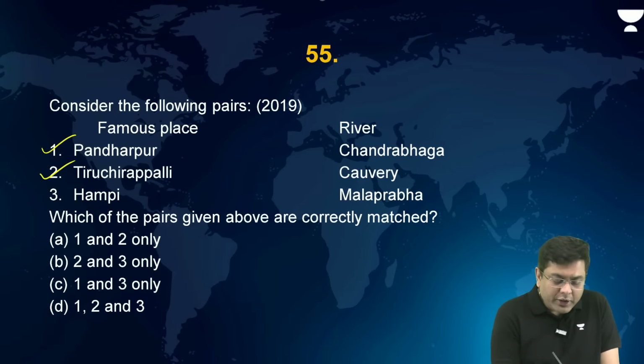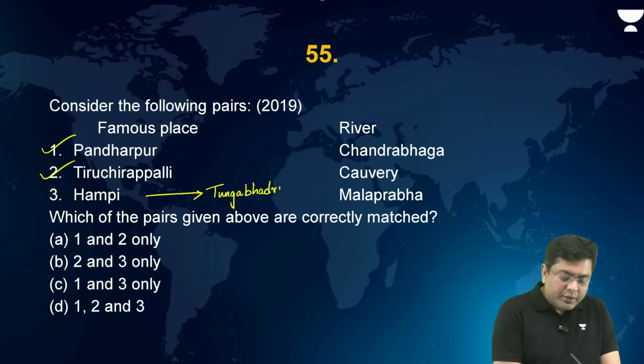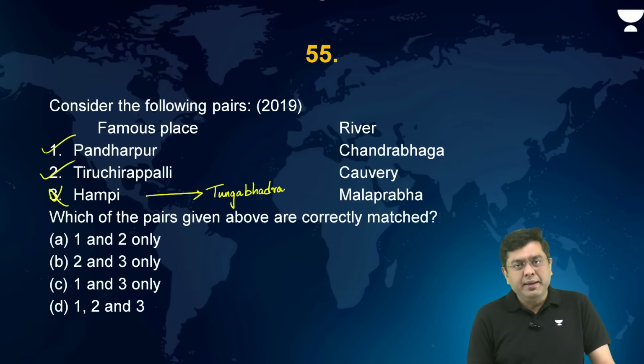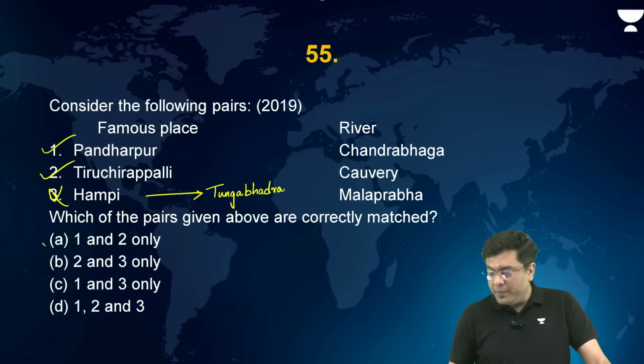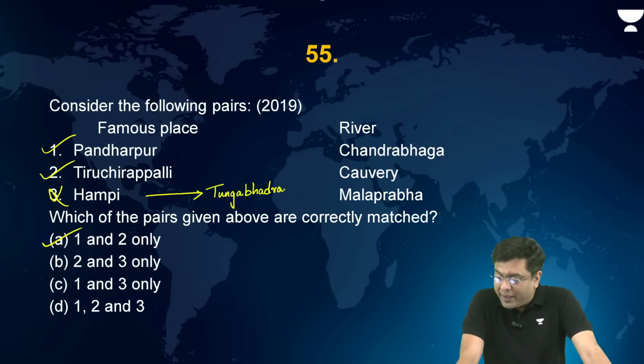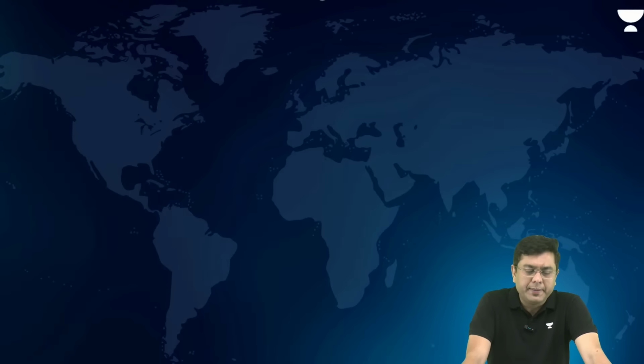Hampi lies on the banks of river Tungabhadra, not on the banks of Malaprabha. So it lies on the banks of Tungabhadra. Okay, so this is incorrectly matched. So here, which of them are correctly matched? The correct answer is going to be A, that is 1 and 2 only. Okay, very good. Yes, Tungabhadra.